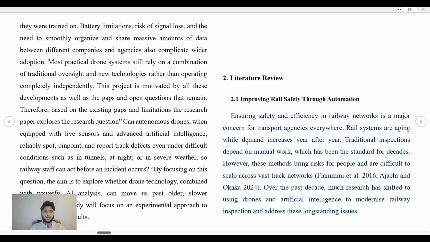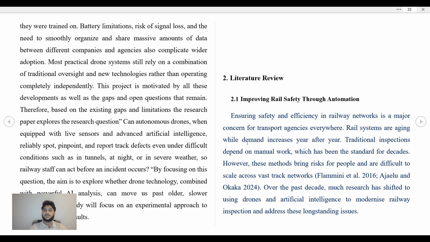This project is motivated by all these developments as well as the gaps and often questions that remain. Therefore, based on the existing gaps and limitations, the research paper explores the research question: can autonomous drones, when equipped with live sensors and advanced artificial intelligence, reliably spot, pinpoint, and report track defects even under difficult conditions such as in tunnels, at night time, or in severe weather? So railway staff can act before an incident occurs.